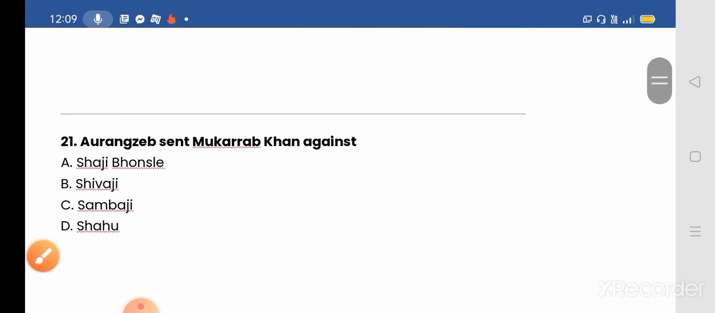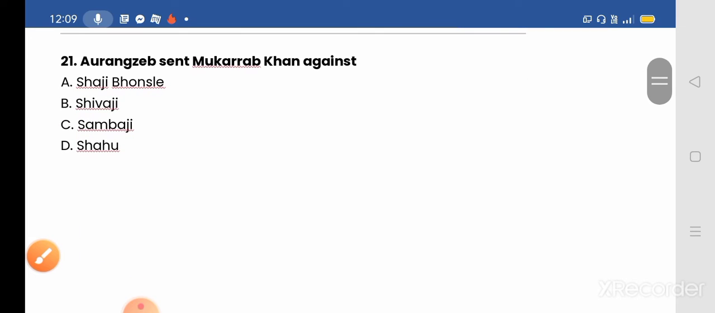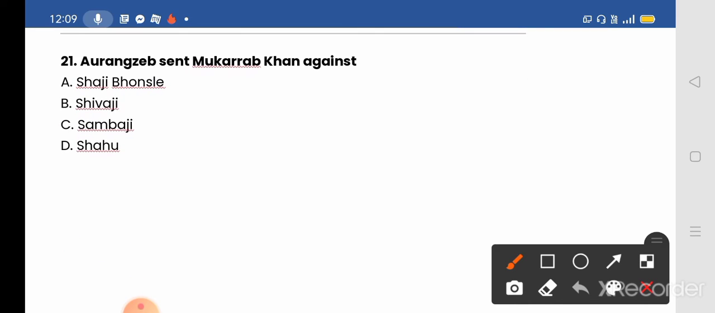Okay. Next question, question number 21. Aurangzeb sent Mukarrab Khan against A, Shahaji Bhosle; B, Shivaji; C, Sambhaji; and D, Shahu. And the correct answer will be option number C, Sambhaji. Mukarrab Khan with his large army attacked Sambhaji Maharaj with an army of about 4,000, while the Maharaja only had 400 Maratha soldiers. They also fought so ferociously that Mukarrab Khan was taken by surprise.